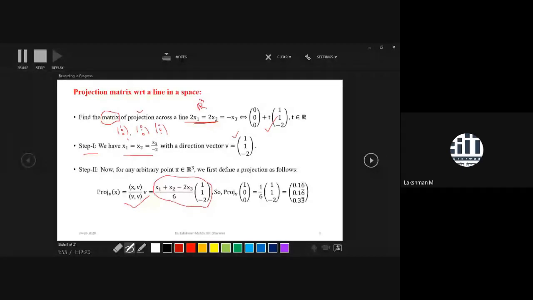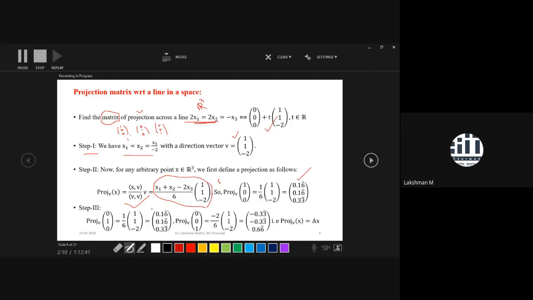Now in step 3, find the projection of (1, 0, 0). The projection of (1, 0, 0) is this 3D point. The projection of (0, 1, 0) is this point. Similarly, the projection of (0, 0, 1) is this point. In this way, you will get your desired matrix.